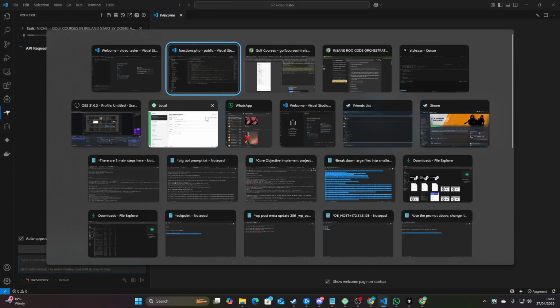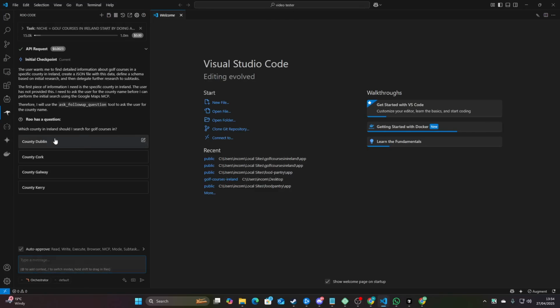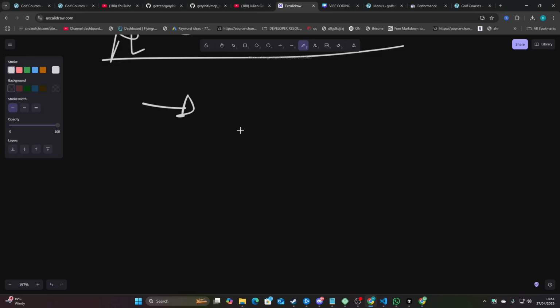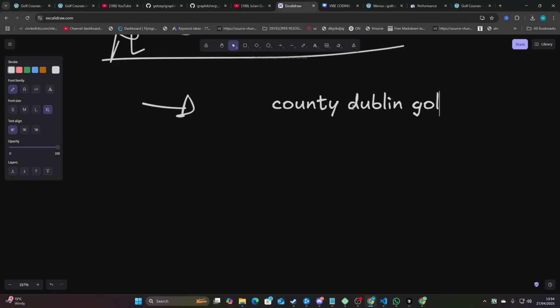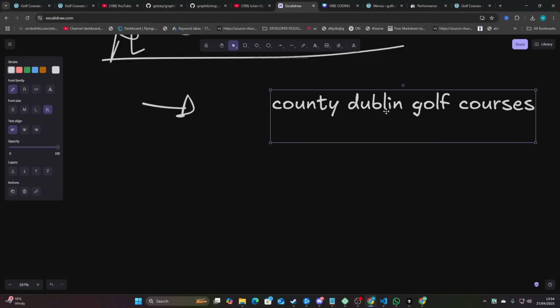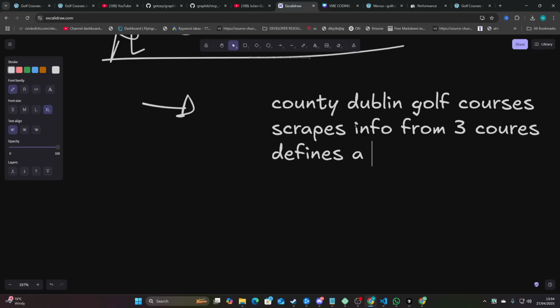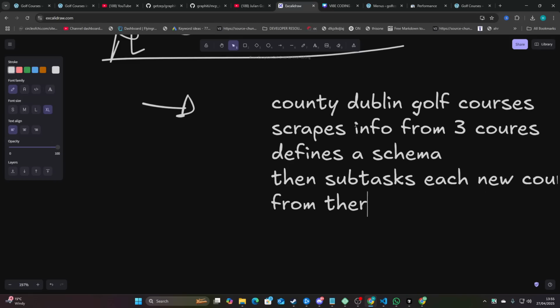So the way this works, what this needs to do, and it needs to do this very carefully, is we actually need to watch it as well to make sure it's doing it. It needs to create a new directory. I don't care, just pick one. So it's going to do County Dublin. The first thing it does is search for County Dublin golf courses. So let's see. There we go. That's exactly what it did. It found some golf courses, then it scrapes info from 3 courses. Then it defines a schema, then subtasks each new course from there.